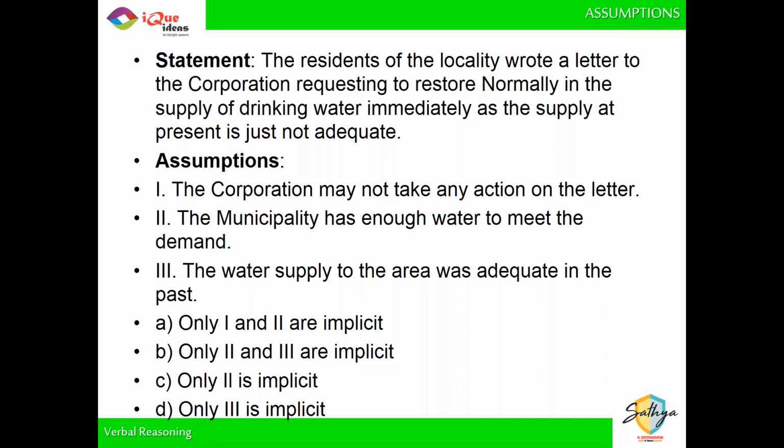Now, can it by any means be the first assumption that the corporation may not take any action on the letter? Whether the corporation takes action on the letter or not is important, because you will only write a letter when you assume that there is going to be an effect. So, assuming that the corporation may not take an action on the letter is wrong. I have to assume that they will take action. So, one option is gone.